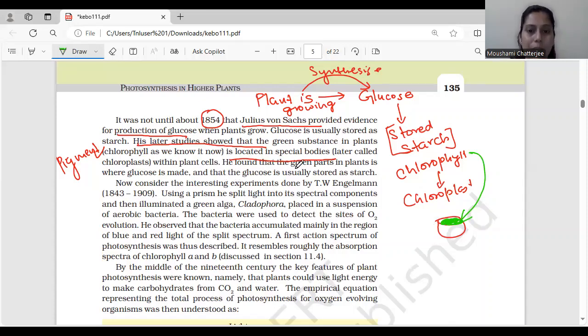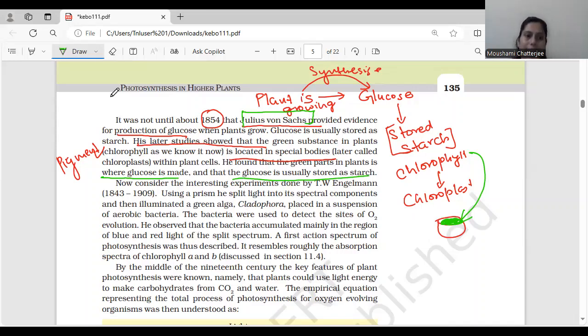Okay. So now these things were found out later within the plant cell, and he found that green parts of the plant were able to make glucose. And the glucose is usually stored in the form of starch, which was said by Julius von Sachs. Definitely one question will come: which scientist has given the contribution that glucose is formed in the process of photosynthesis and it is stored in the form of starch.